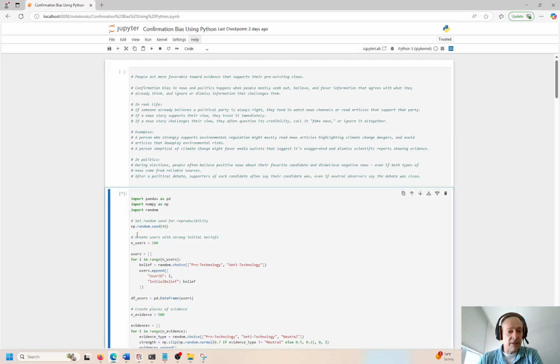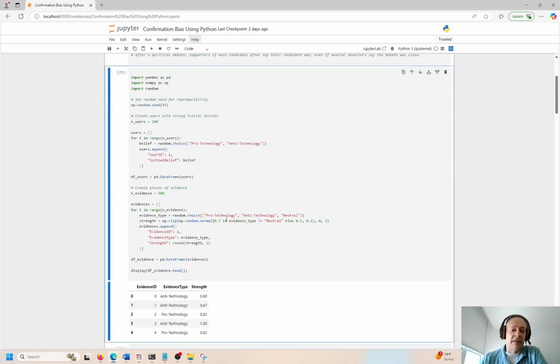Put together some code. I will share all this code with you guys. Like all of the posts I put here on YouTube, I share all the code, right? So you can download the HTML file and either convert that to a Jupyter Notebook file, or just open the HTML file and copy and paste it into a fresh Jupyter Notebook instance, and then you can run the code and see for yourself.